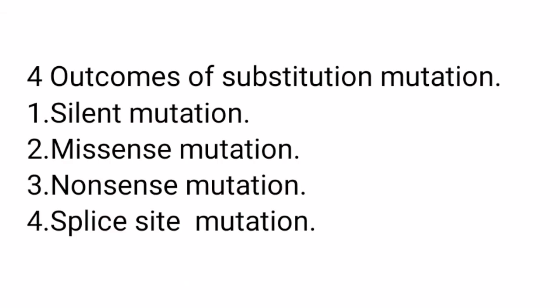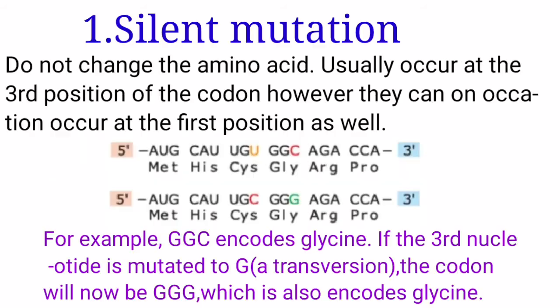Four outcomes of substitution mutation: silent mutation, missense mutation, nonsense mutation, and splice site mutation. Silent mutations do not change the amino acid, and usually occur at the third position of the codon. However, they can on occasion occur at the first position as well. For example, GGC encodes glycine. If the third nucleotide is mutated to G, the codon will now be GGG, which also encodes glycine.